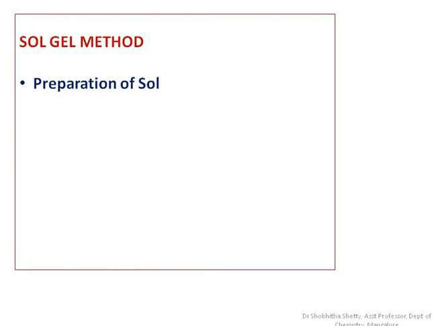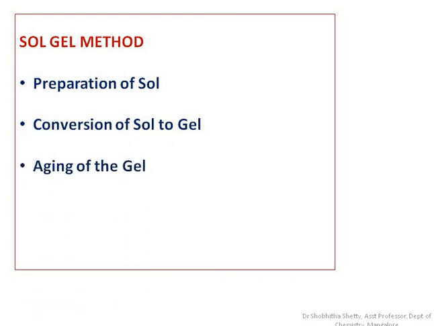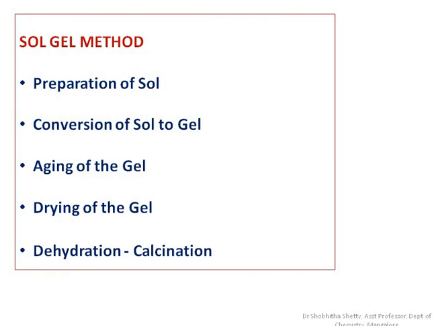So it involves the following steps. First step is preparation of sol. Second step, conversion of sol to gel. Third step is aging of the gel. Next, drying of the gel, followed by dehydration and calcination to get the nanoparticles. So these are the 5 steps involved in the sol gel method.